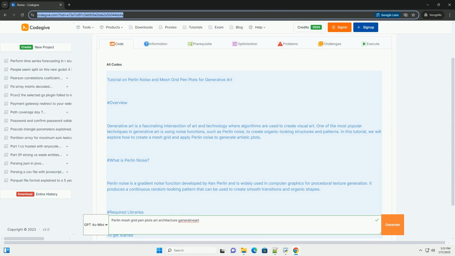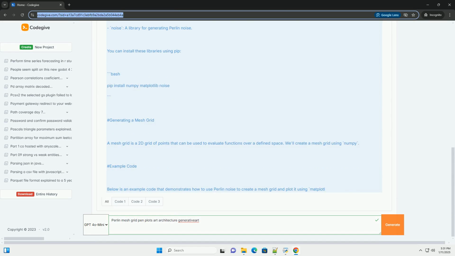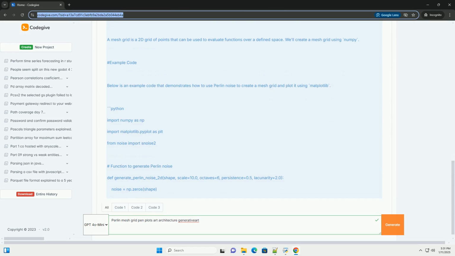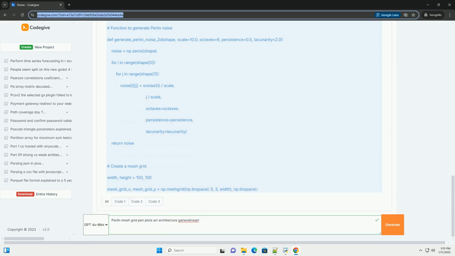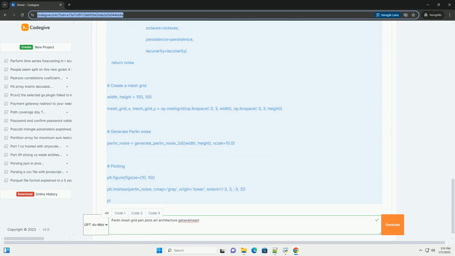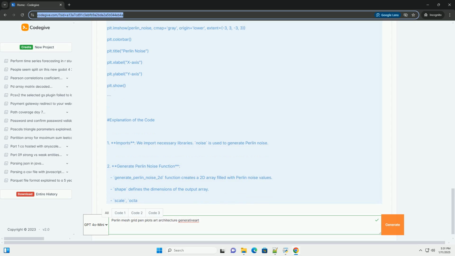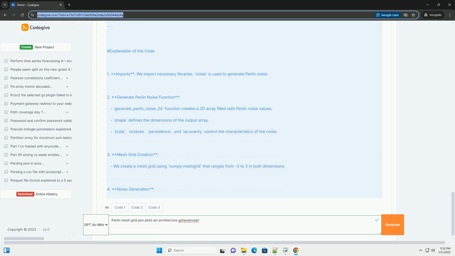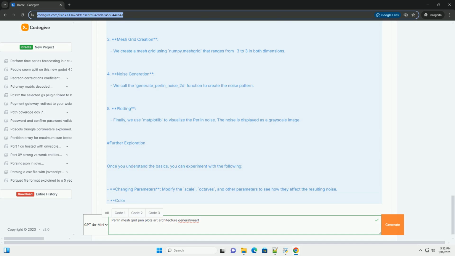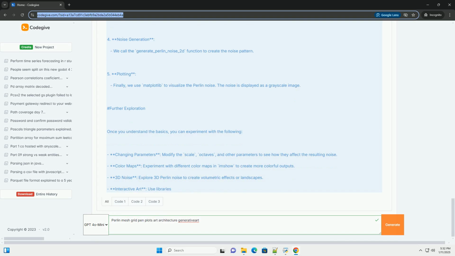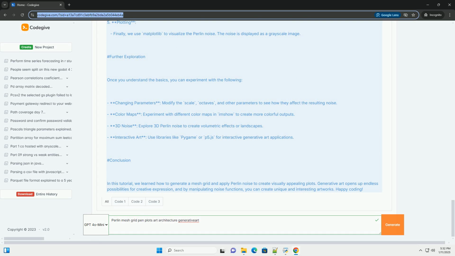Tutorial on Perlin noise and mesh grid pen plots for generative art. Overview. Generative art is a fascinating intersection of art and technology where algorithms are used to create visual art. One of the most popular techniques in generative art is using noise functions, such as Perlin noise, to create organic-looking structures and patterns. In this tutorial, we will explore how to create a mesh grid and apply Perlin noise to generate artistic plots.